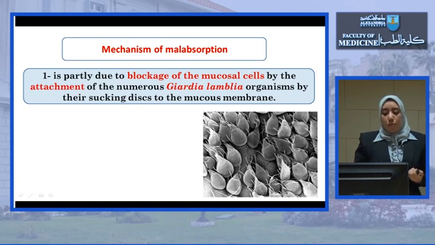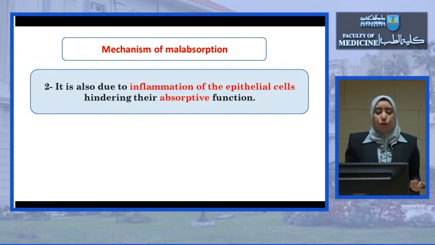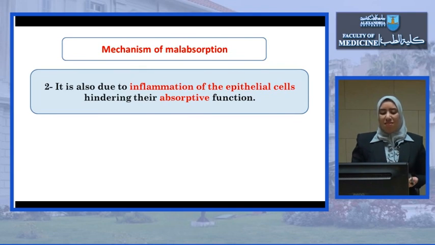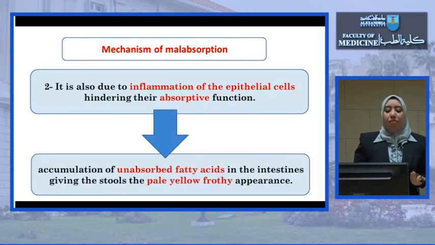With a large number of Giardia trophozoites, they will block the mucosal cells due to their attachment by the sucking disc. They will prevent the absorption of different nutrients. This is the first mechanism for malabsorption. The second mechanism is also due to inflammation of epithelial cells, which hinders their absorptive function.